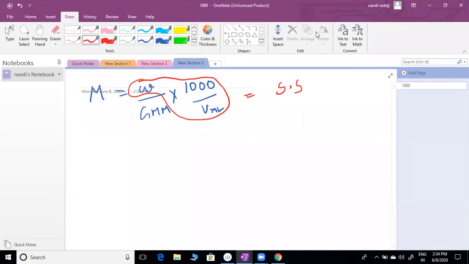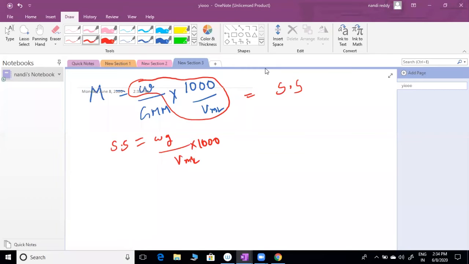Is it correct? Percentage means into 100. W grams of solute dissolved in V mL, into 1000. What is the strength of solution formula? Please open your notes, you can find it.